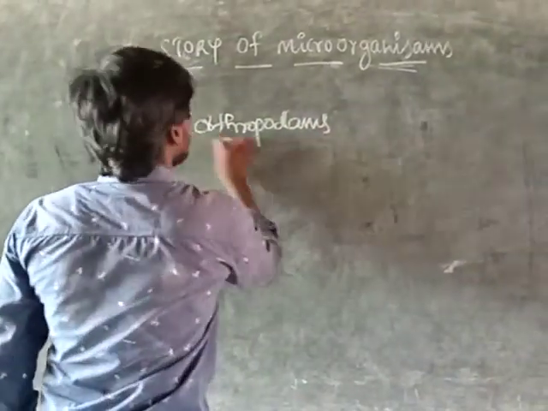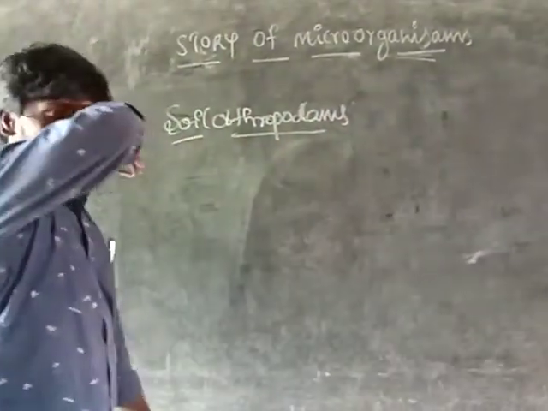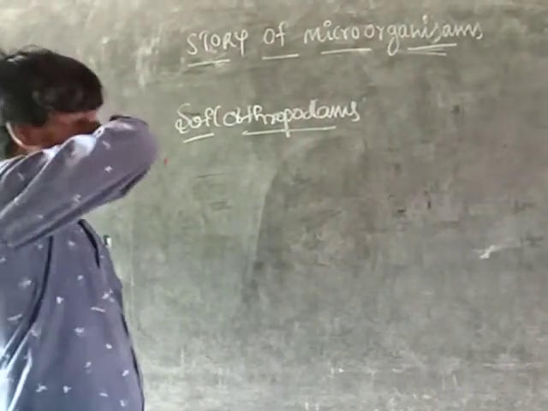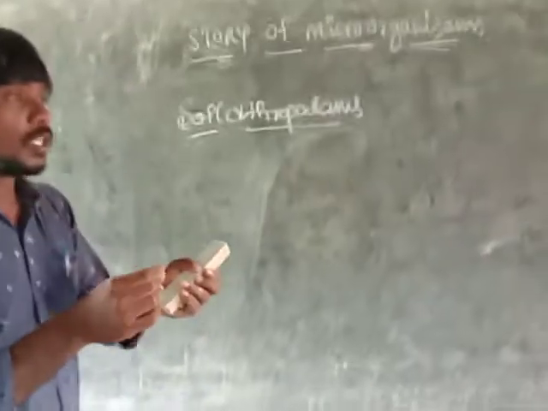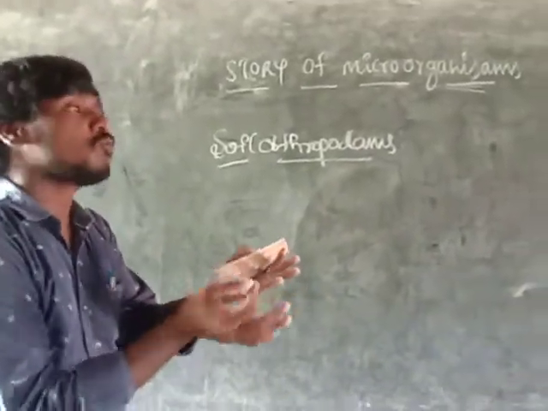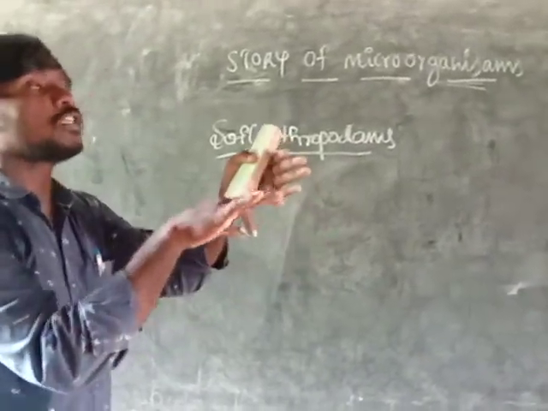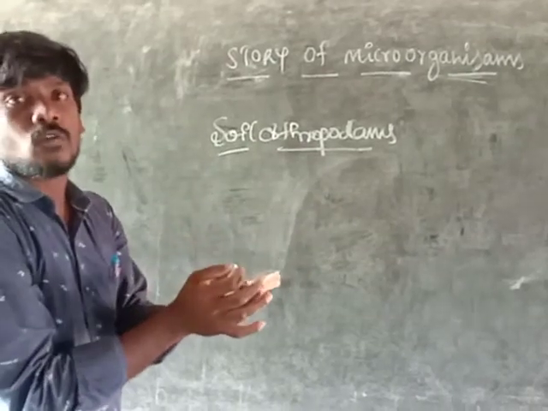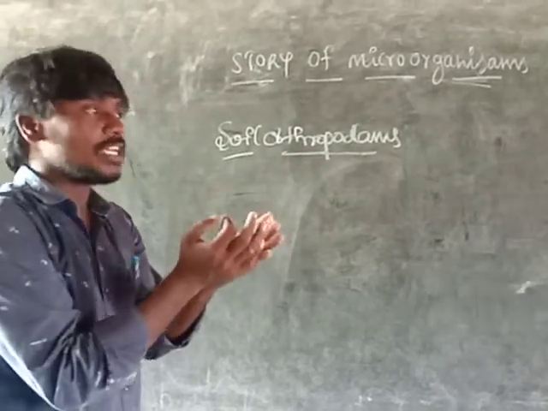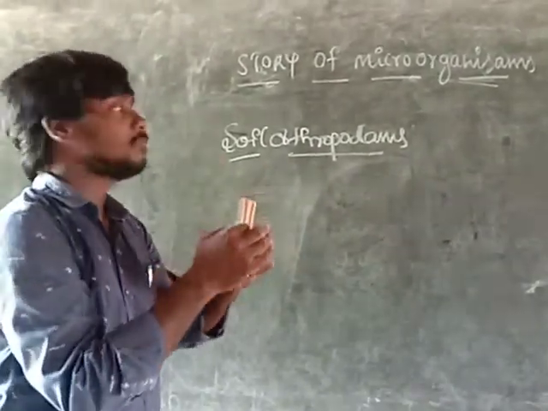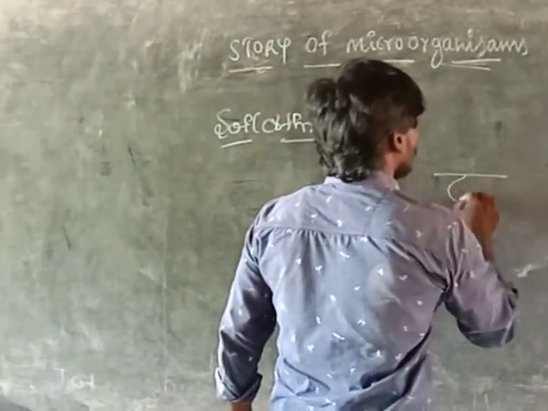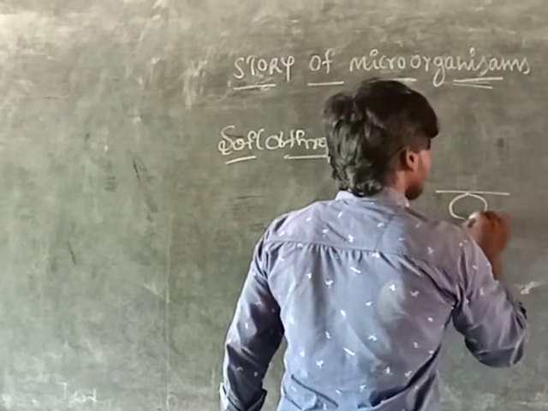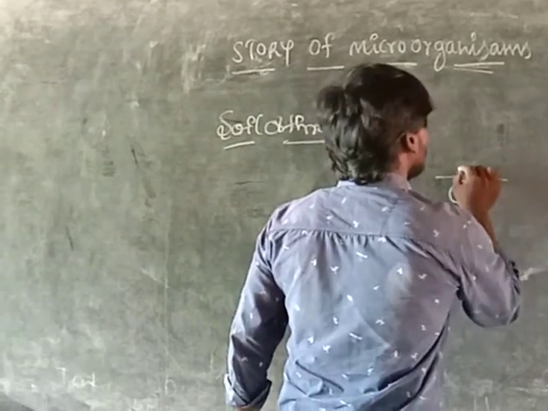Okay, so soil arthropods are very, very tiny animals. Why? Because in the observation of the soil, the inner part comes out to the outer part, and the outer part goes inside the inner part. That is called germination. Germination means that when a seed is underground in the soil, the seed gives a new plant.